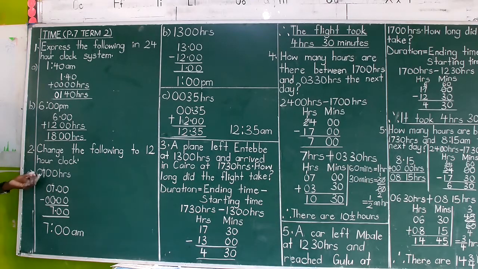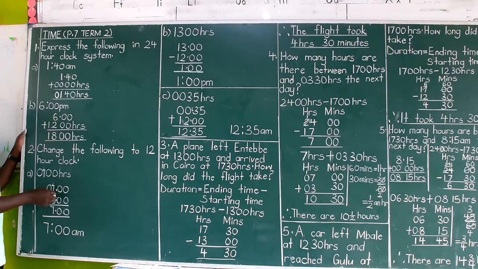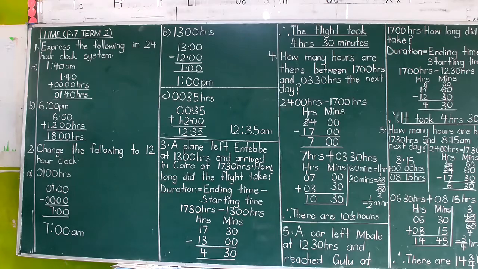Now we look at the first 2 digits here, 07. 7 is less than 12, therefore our answer must be before noon, and before noon is AM. So we don't care about the noon, and we subtract nothing. 0700 minus 0000: 0 minus 0 is 0, 7 minus 0 is 7, and 0 minus 0 is 0, which is not written now because I've gone back to a 12-hour system which doesn't need 4 digits.